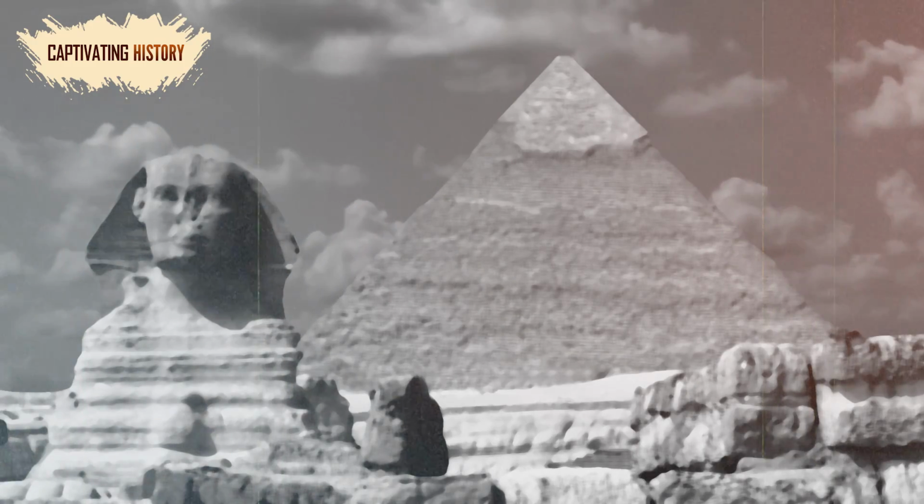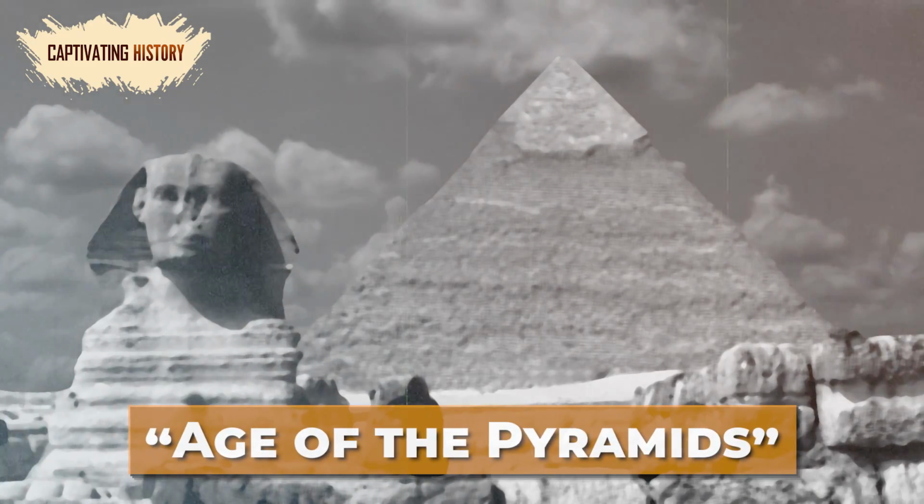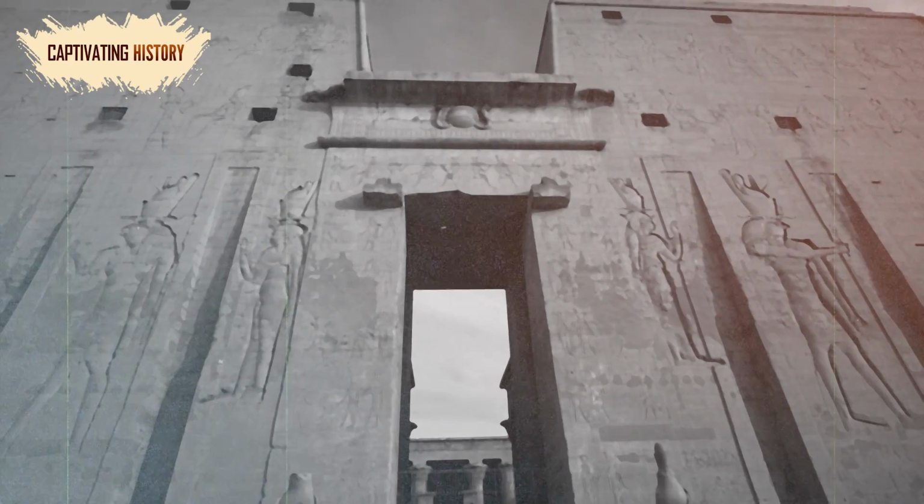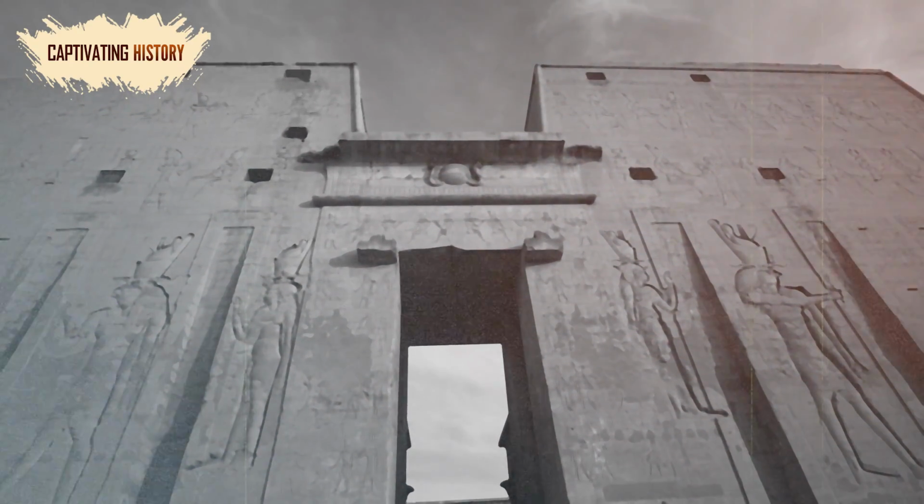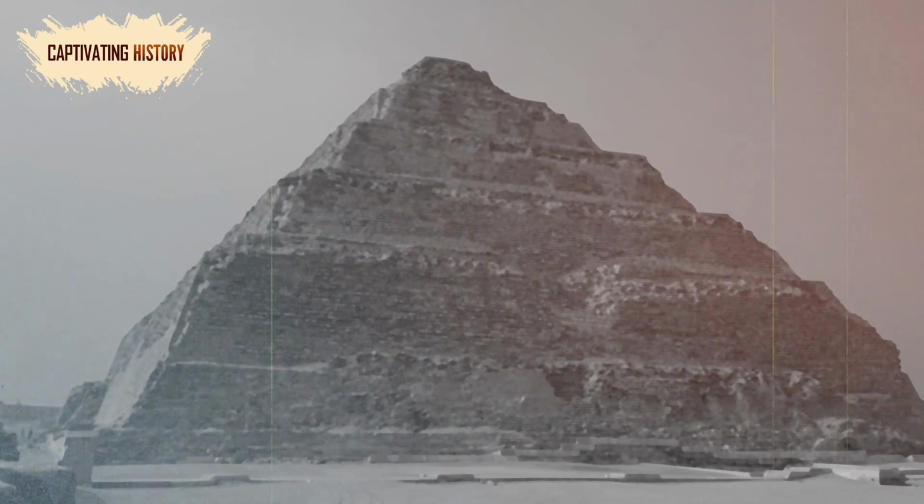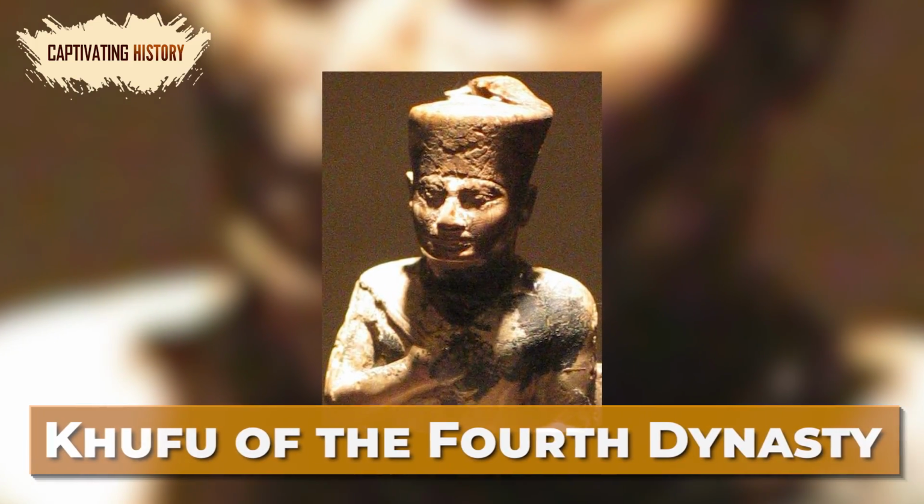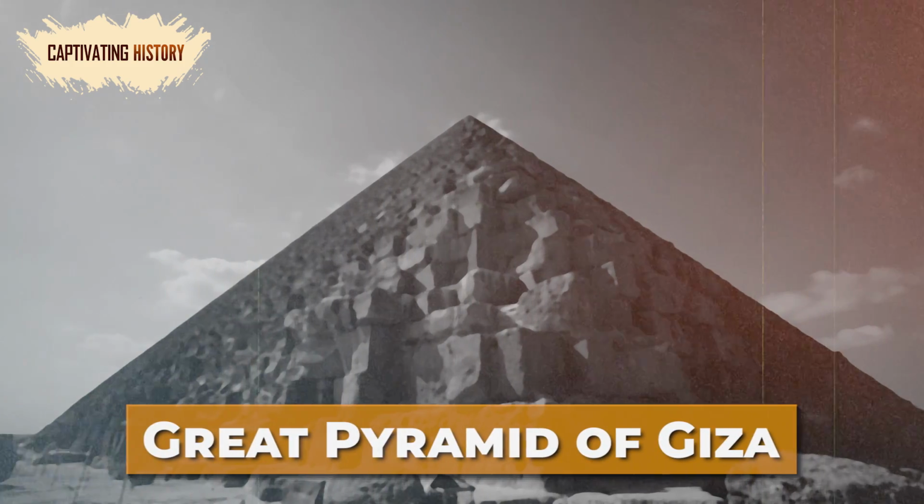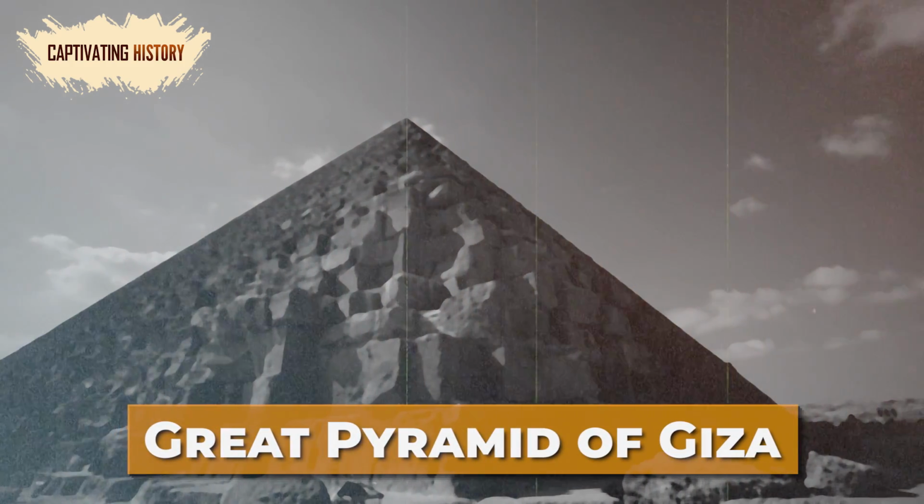The Old Kingdom, circa 2649 to 2130 BCE. The Old Kingdom, also known as the Age of the Pyramids or Age of the Pyramid Builders, is best remembered for its monumental architecture. Pharaoh Djoser of the Third Dynasty built Egypt's first step pyramid, while Khufu of the Fourth Dynasty constructed the Great Pyramid of Giza, a true marvel of engineering.